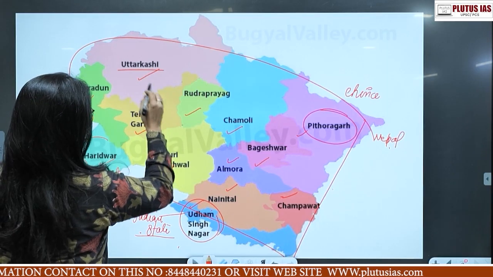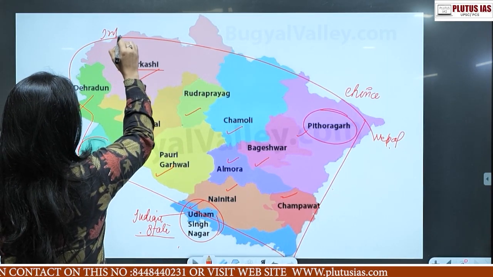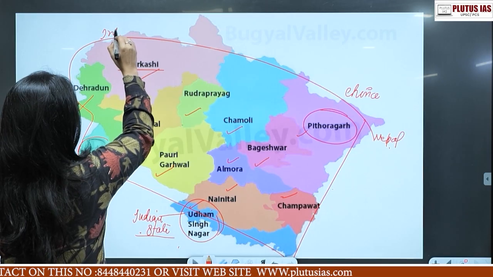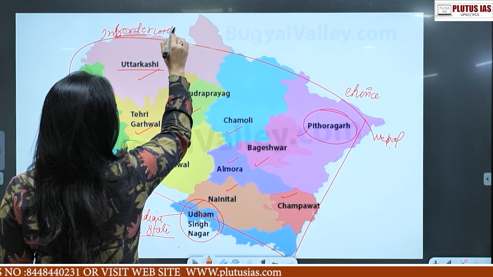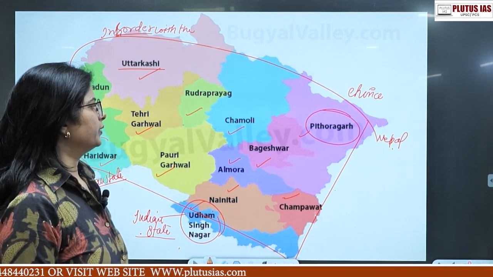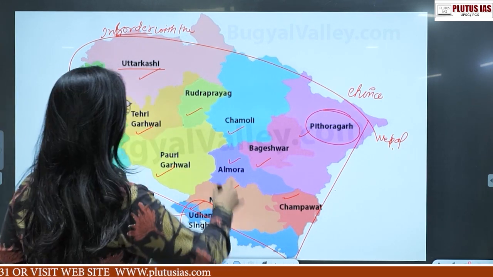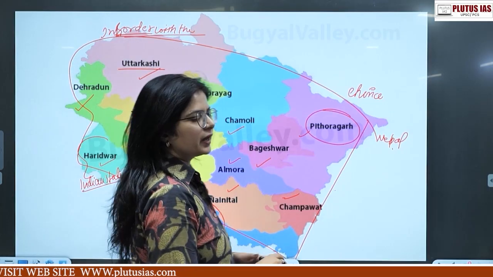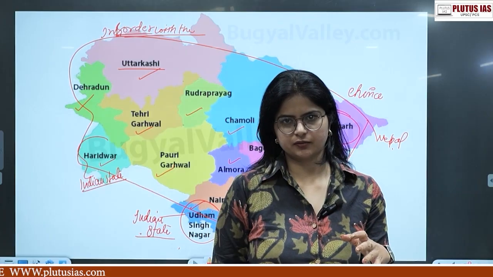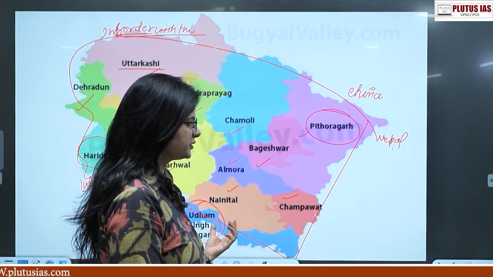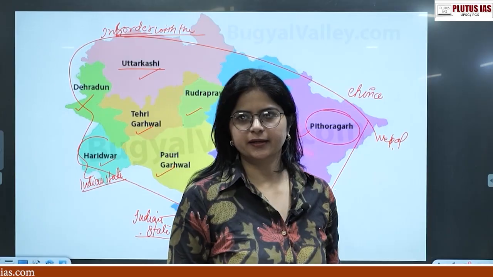Next, Uttarkashi, again, has a border. So now I'm going to discuss particularly which states share a border with these districts. If somebody wants to write it down, they can do that too.